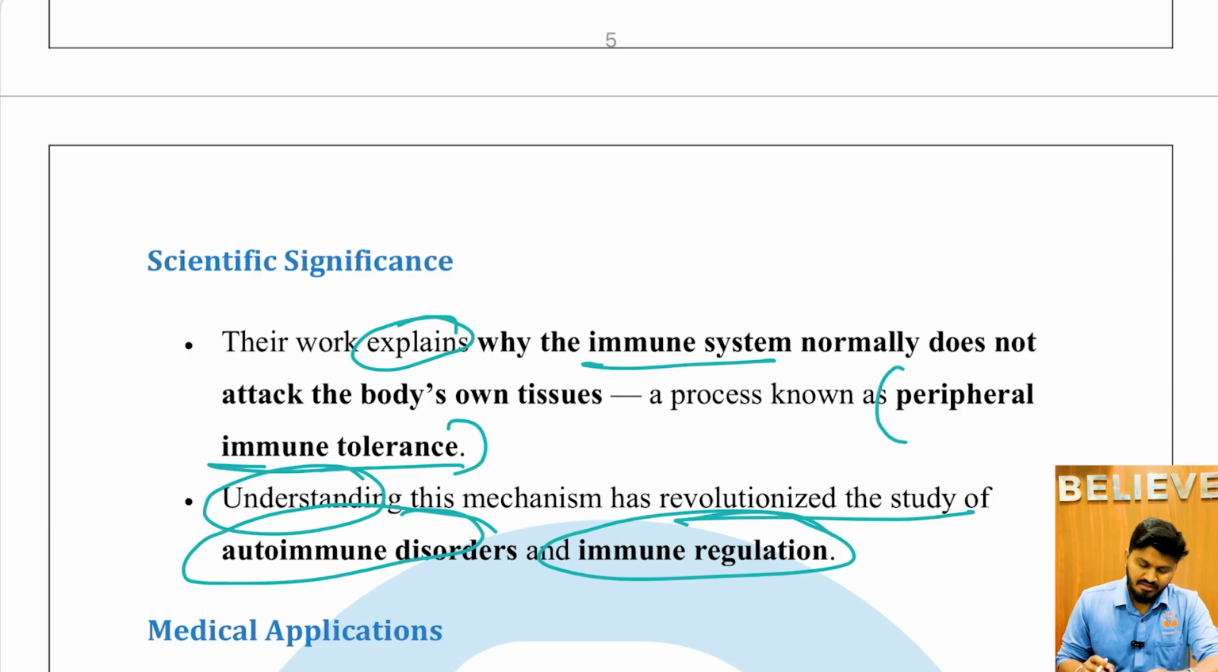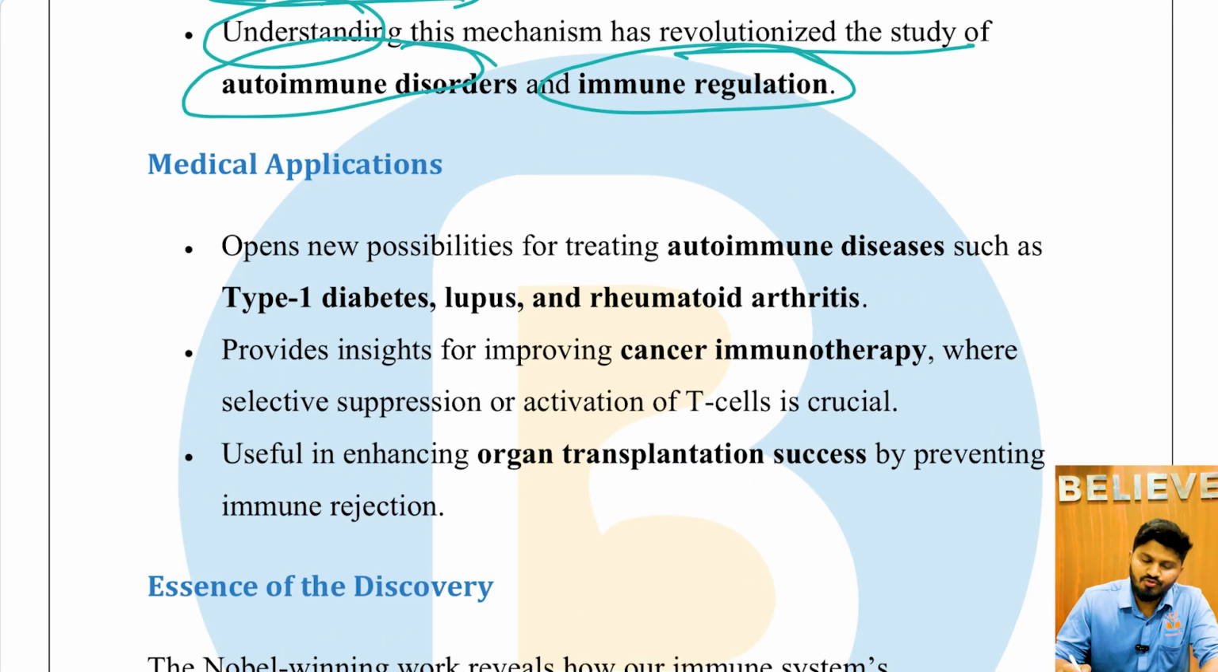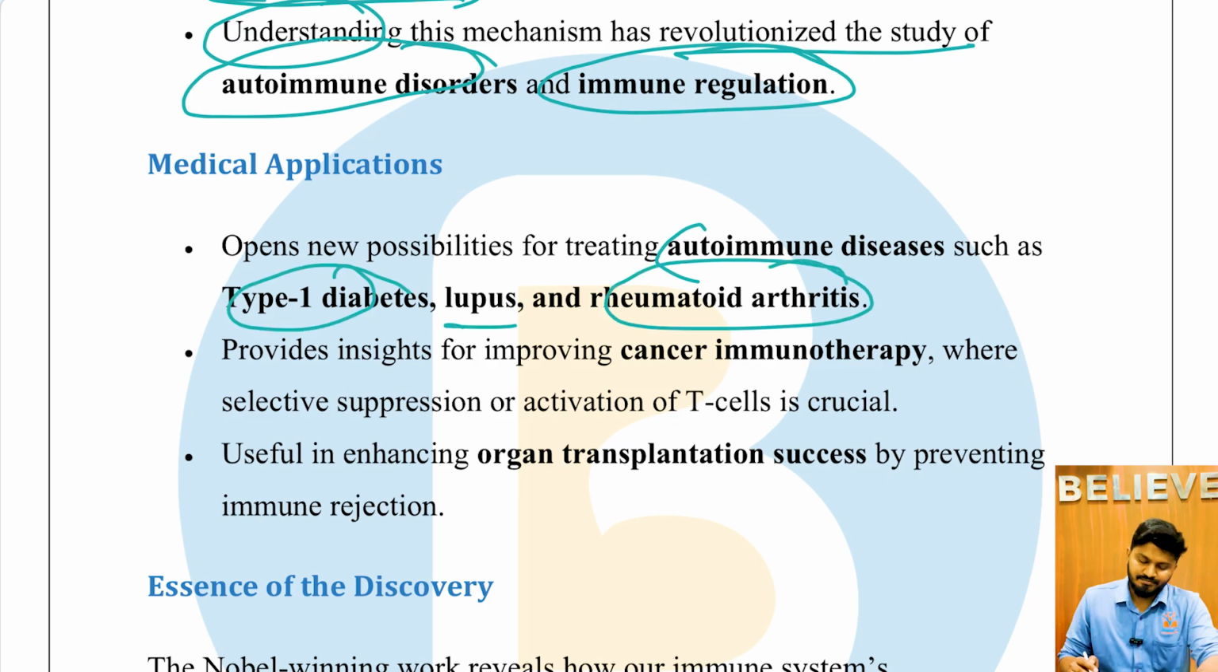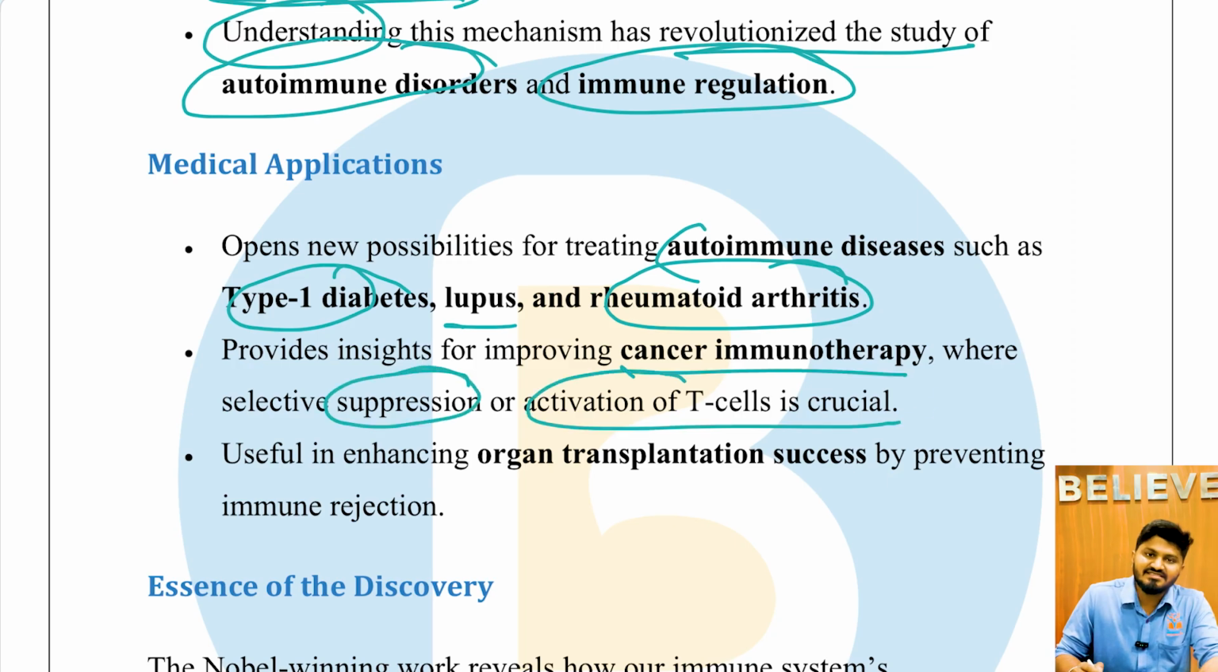Medical applications: it opens new possibilities for treating autoimmune diseases such as type 1 diabetes, lupus, and rheumatoid arthritis, providing insights for improving cancer immunotherapy, where selective suppression or activation of T cells is very crucial. It is also useful in enhancing organ transplantation success by preventing rejection.